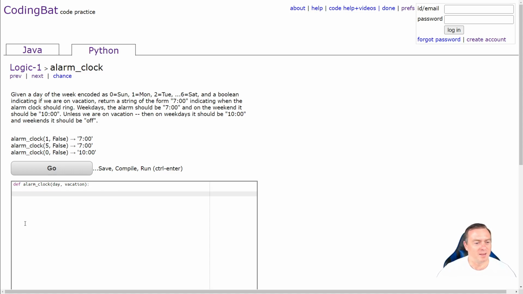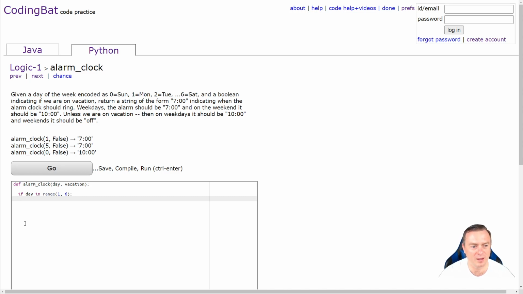Right, let's think about this. We could check if the day is in the range from the middle of the week, from 1 to 5. So if day in range, I'm going to go from 1 to 6, so not including the Saturday, so that will spit out 1, 2, 3, 4, 5. So if it's in that range, we're then going to say,